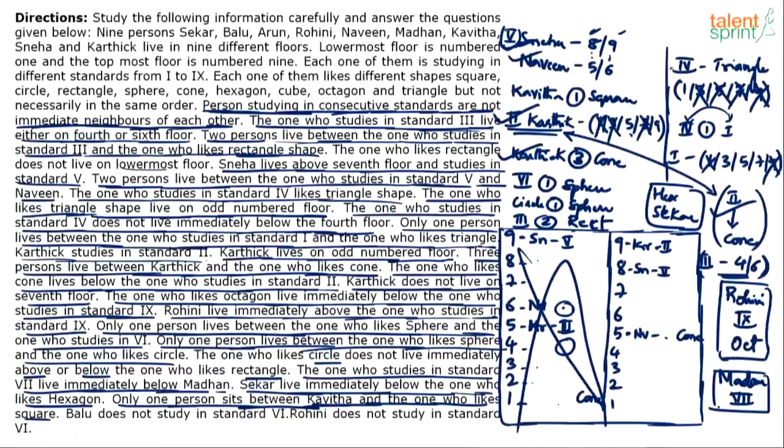So the 4th class person will be on the 1st floor. The 4th class person is on the 1st floor and he likes triangle. Right? Who is that person? We do not know, but 1st floor. So this point is done. If the 4th class person is on the 1st floor, what else can be fixed? Nothing as of now.